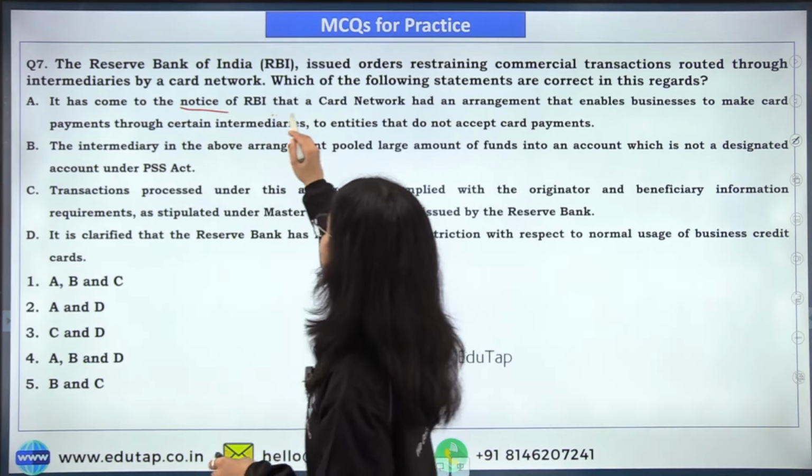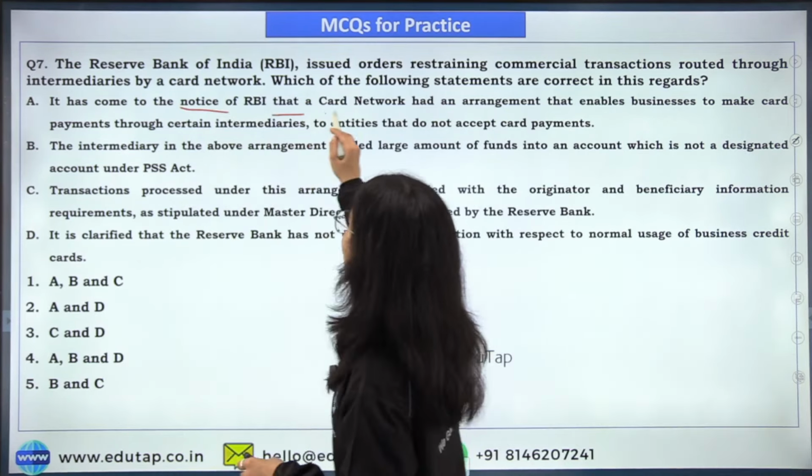It has come to the notice of RBI that a card network had an arrangement that enables the businesses to make card payments through certain intermediaries to entities that do not accept card payments. So this we have discussed that through the commercial card payments, the payment was being made to the intermediary that was sending the payment to the seller at least, or to the party.